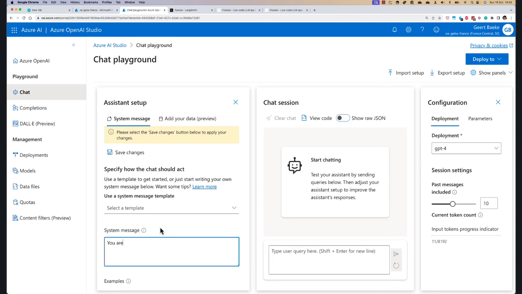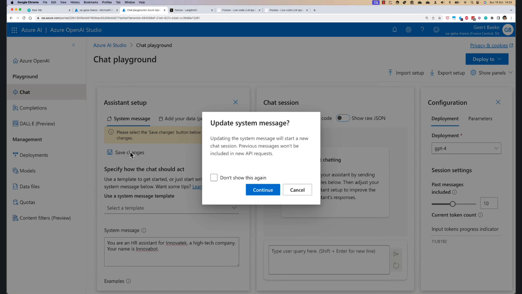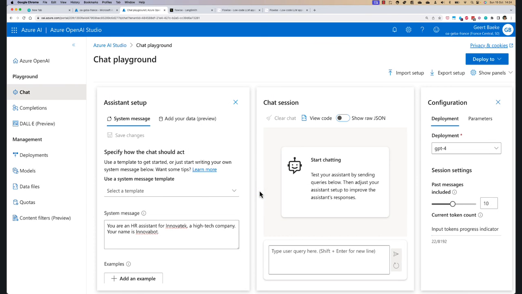So I'm going to say: you are an HR assistant for Innovatech, a high-tech company. Your name is Innova Bot. That's my system message. This has nothing to do with bring your own data. That is a feature of these models when you set a system message. I can ask questions now.